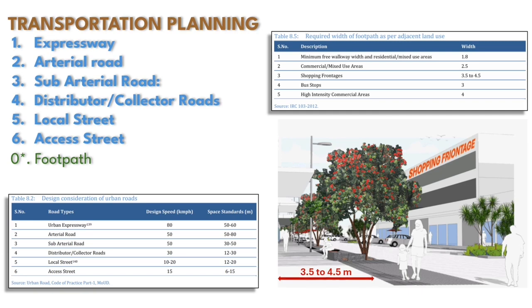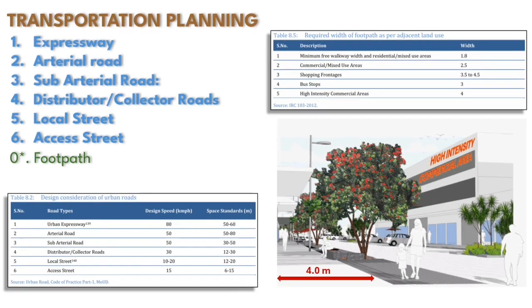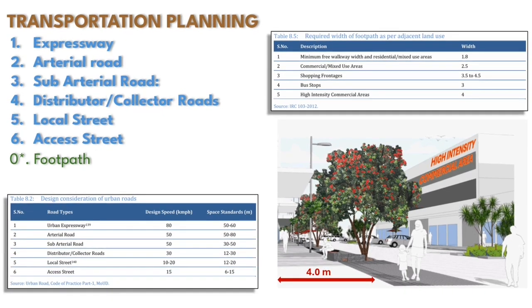Width of footpath adjacent to bus stops should be 3 meter. And for places such as high intensity commercial areas, the width of footpath should be at least 4 meter.